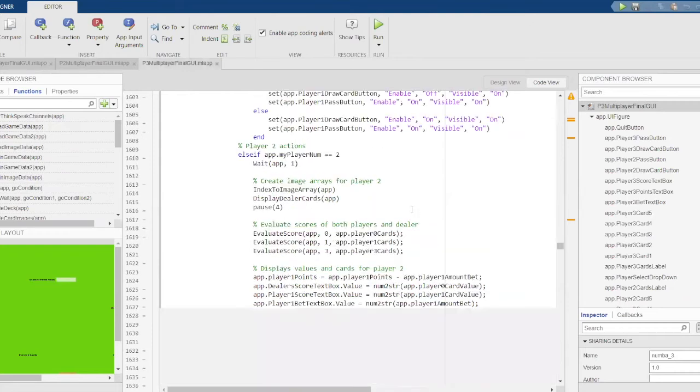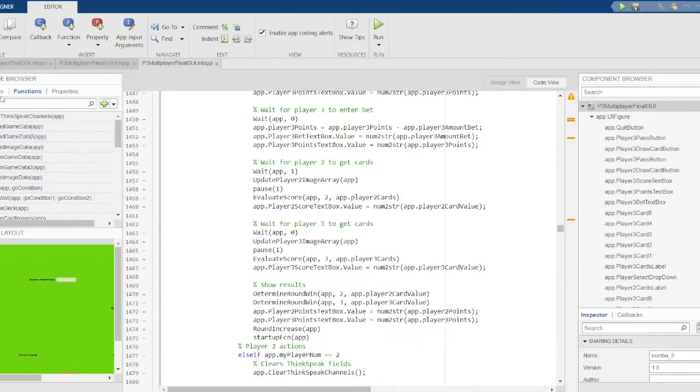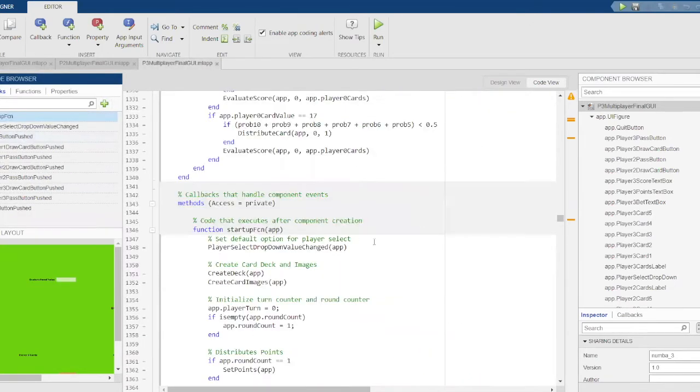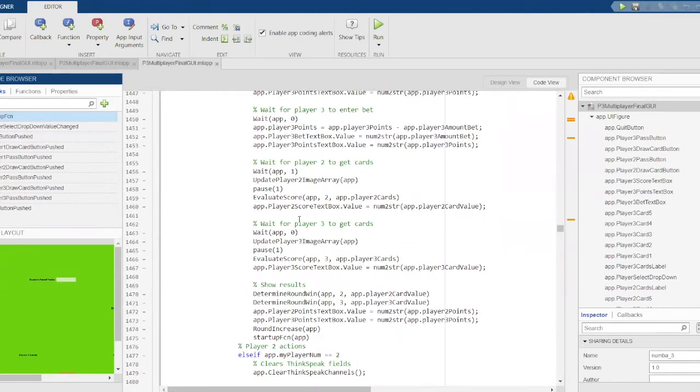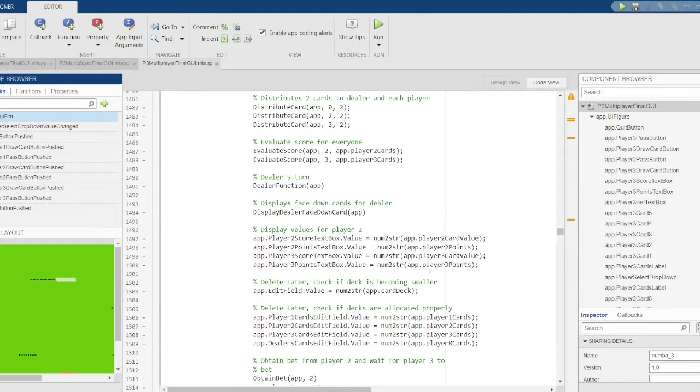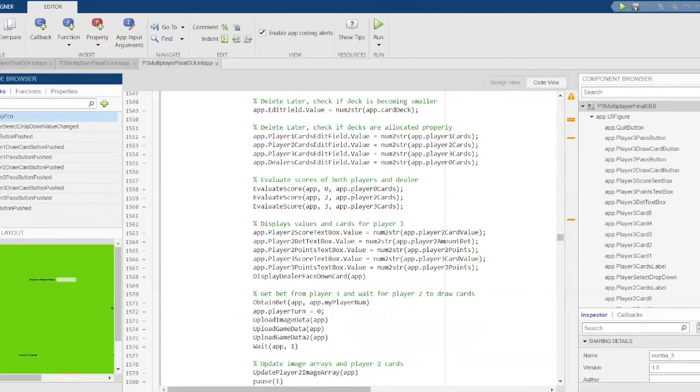The player 3 component is slightly longer because in the startup function, this is where the loop happens. There are different cases of loops, such as if player 1 runs out of points, player 2 and 3 should continue normally, and if player 2 runs out of points, player 1 and 3 will then continue normally. So yeah, besides that, most of the code is similar.